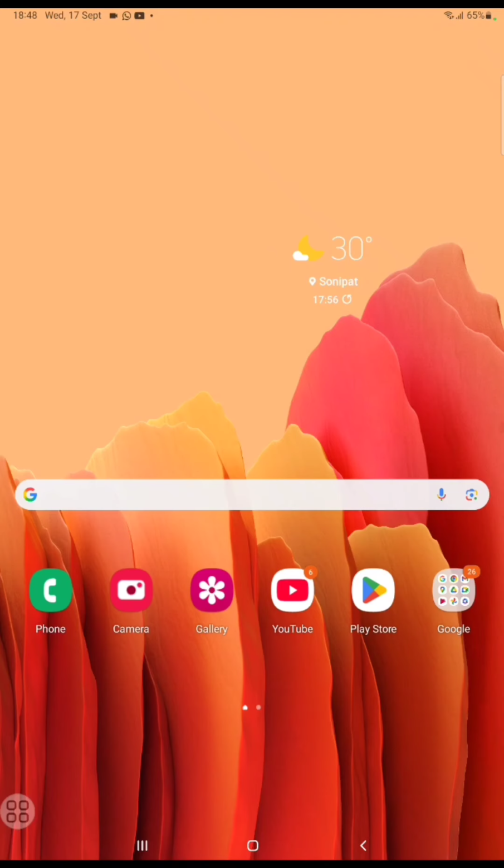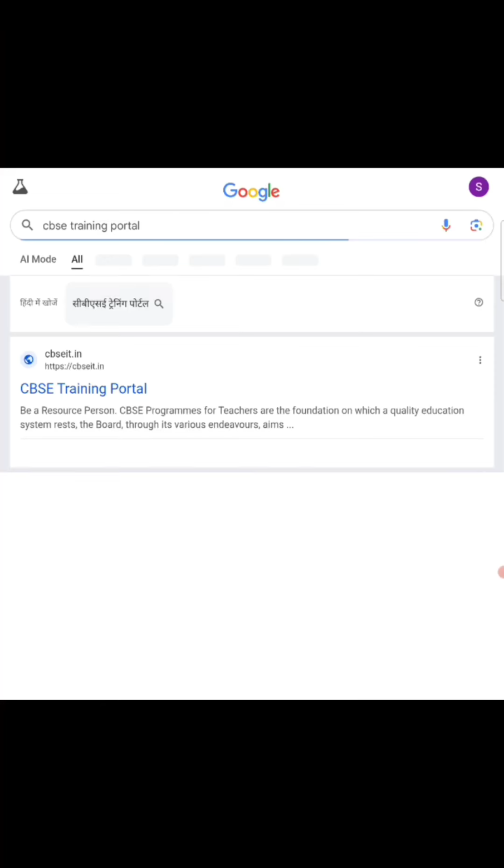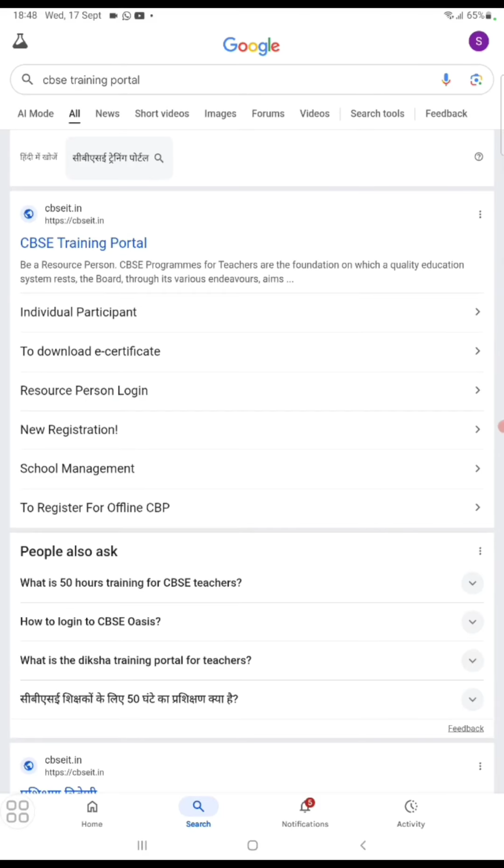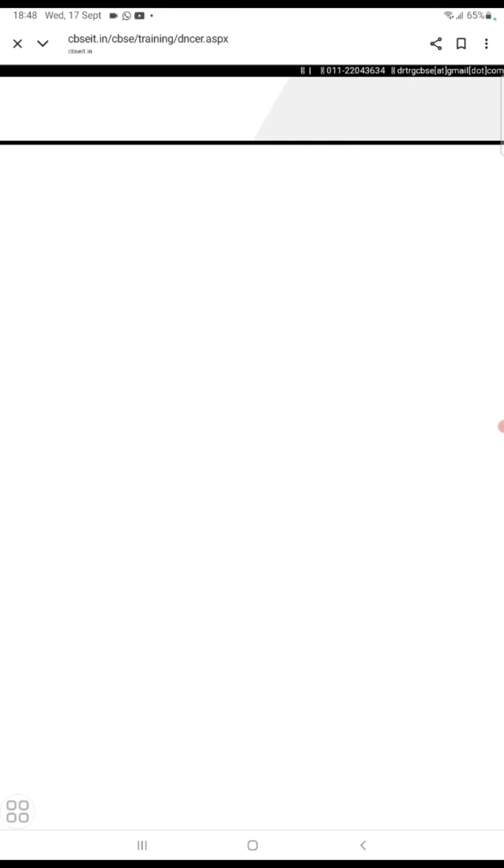Today I'm sharing how to download the CBSE certificate, and the shortcut method. I'm going to Google, then the CBSE training portal. In the CBSE training portal, I'm clicking here and there are many options available. I'm doing the download of the e-certificate.